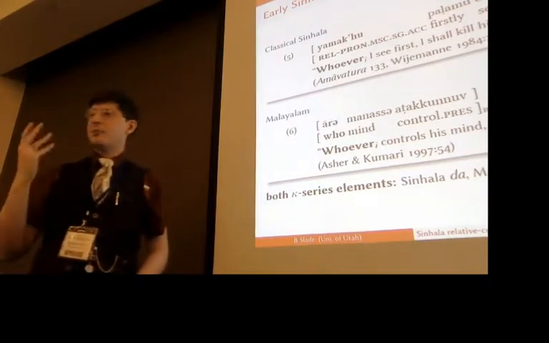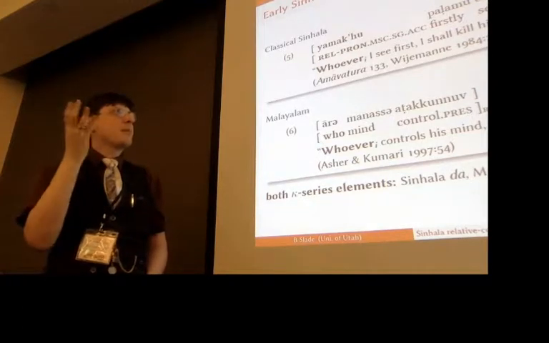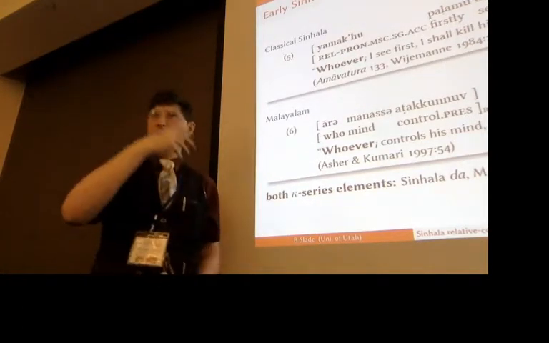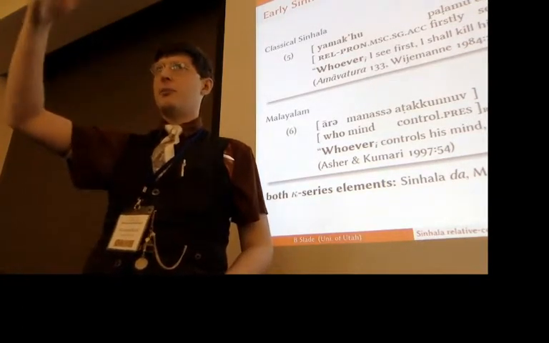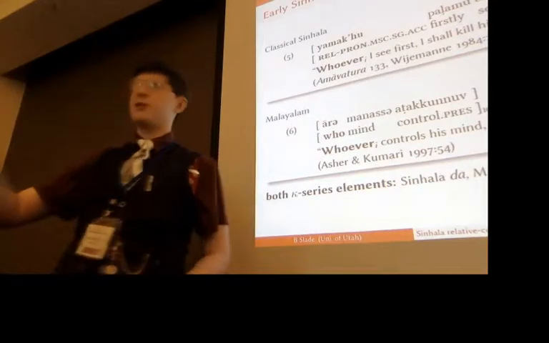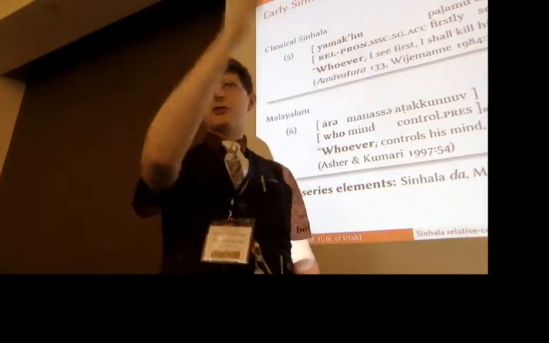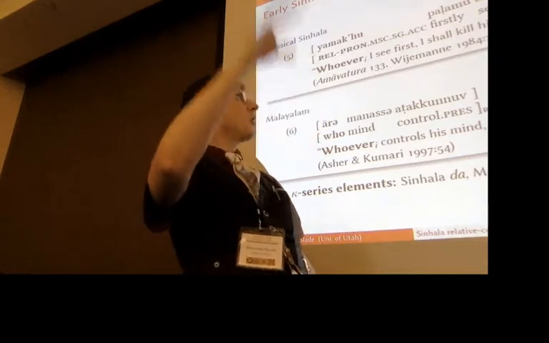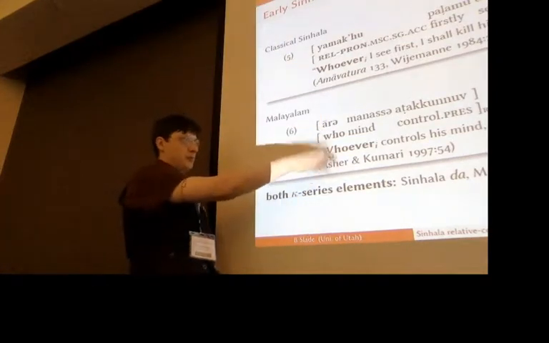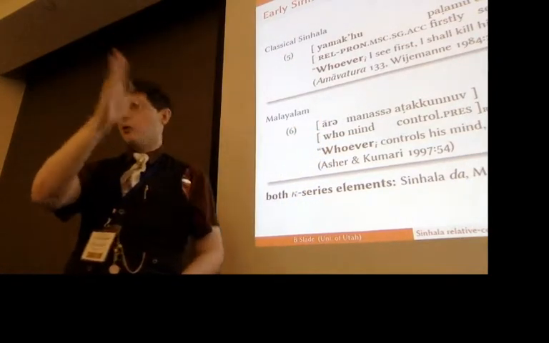Okay. So in both of those contexts, it seems like we want something like a universal. We need to quantify over a bunch of different things. So it's, whoever I see first, like, it doesn't matter who it is, whether it's this person or this person or this person. All of those people are potential candidates. And this one, even more obviously, it means sort of for all of those people.